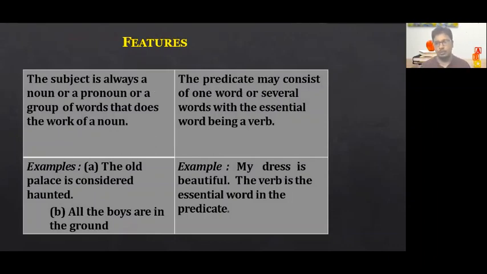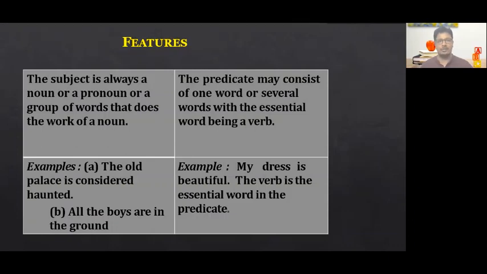It can be a noun. Just now we talked about a sentence like Sachin is a great cricketer. We are talking about Sachin. Like, he is a hard-working person. We are talking about he. Or it can be even a group of boys. Just see this example. All the boys are in the ground. Now we are talking about all the boys. So all the boys will be termed as subject. Now are in the ground will be termed as predicate.